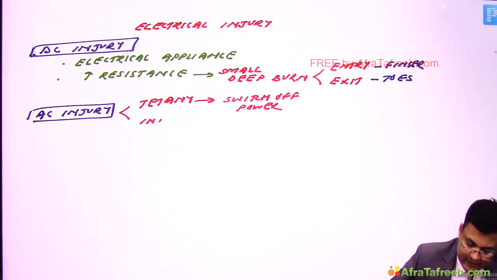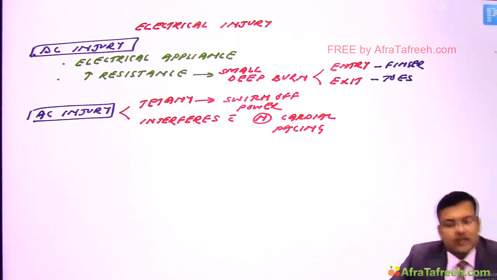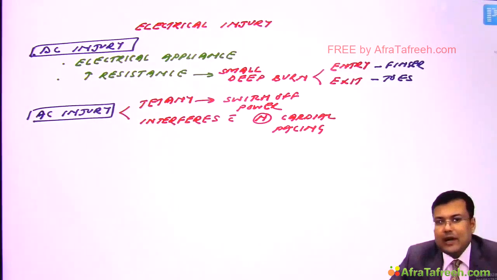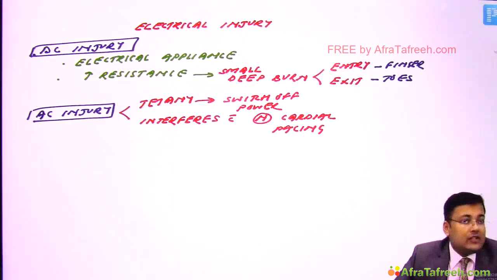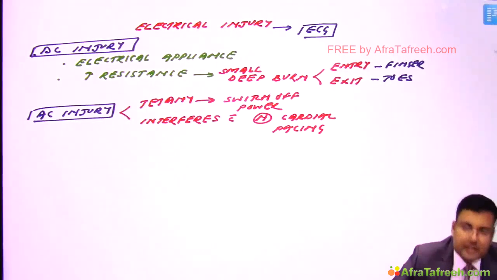Second, it interferes with normal cardiac pacing, but without significant myocardial damage. And that's why you have noticed that in emergency, for patients of electrical injury, we perform an ECG.